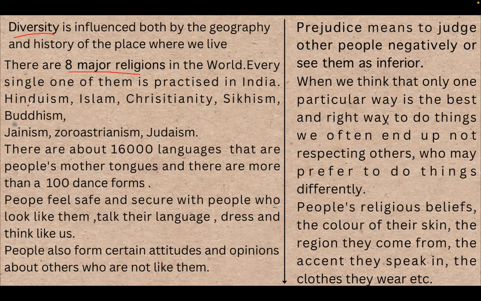For example, India follows Hinduism, Islam, Christianity, Sikhism, Buddhism, Jainism, Zoroastrianism, and Judaism. These are the main religions practiced in the world and even in India. There are about 16,000 languages that are people's mother tongue, and there are more than 100 dance forms.